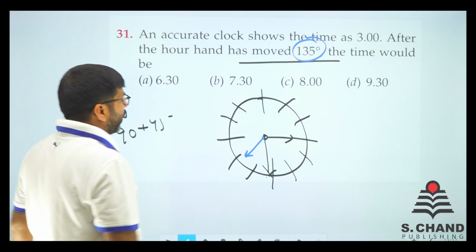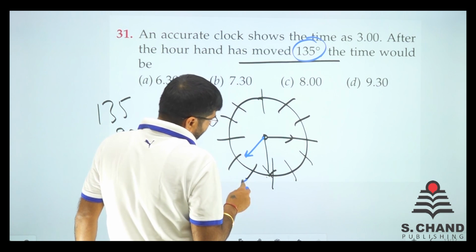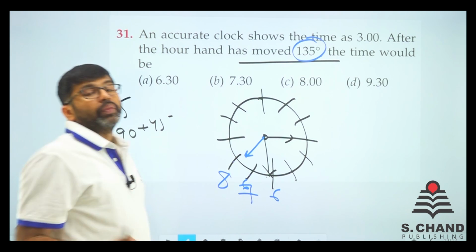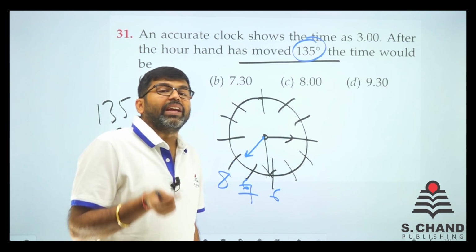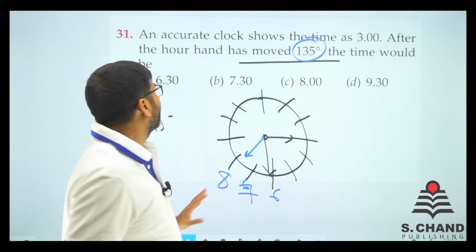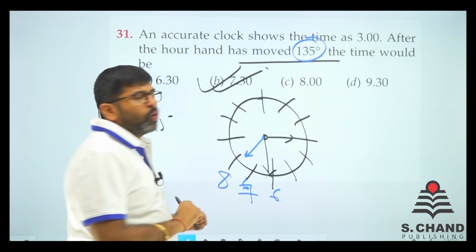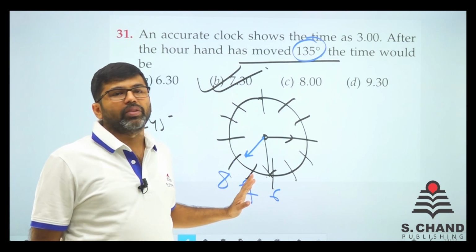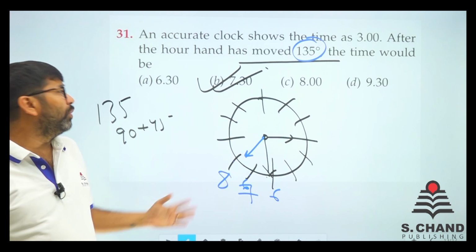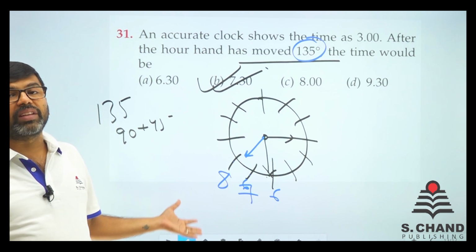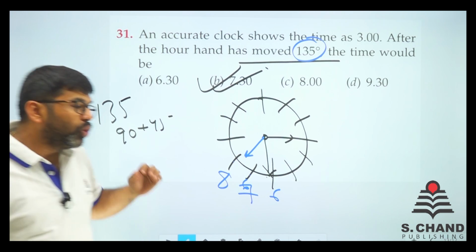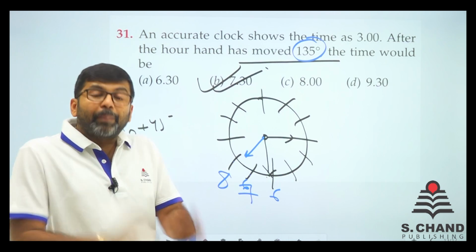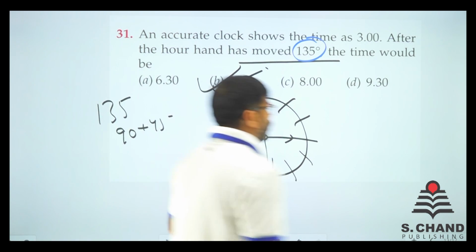Now 45 is like between this. So this is 6, 7 and 8. When it is exactly between 7 and 8, that means the time is 7:30. So this is the answer. No need of any equation or calculation. Very easy concept. I don't think you will take more than 40 seconds for the answer. You have to be smart to do the questions. It's not always that you need to depend upon a formula to get the answer, right? Here we move on to the next question.